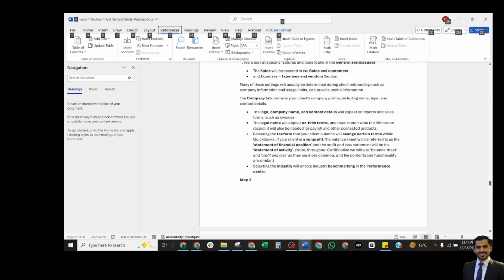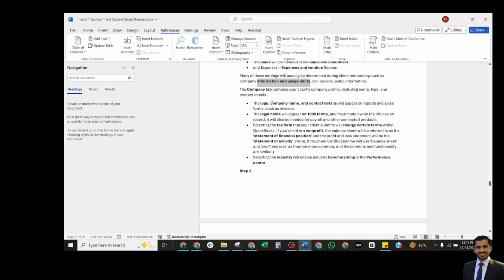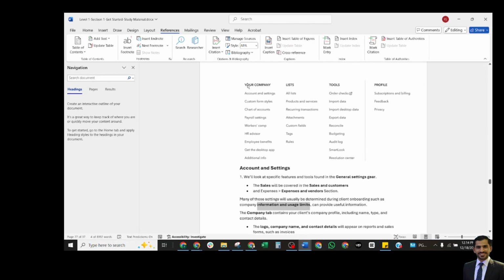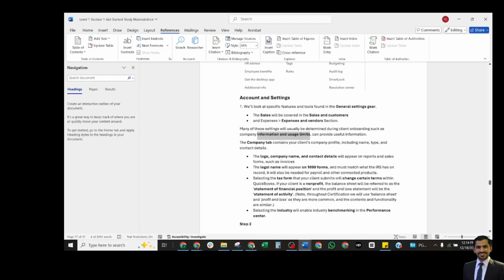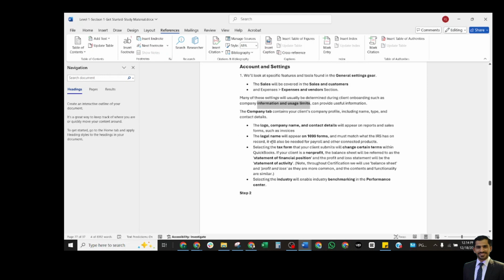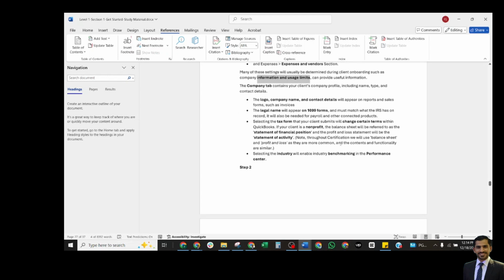Many of these settings will usually be determined during the client's onboarding, such as company information and user limit, and provide useful information here. Now the Company tab. This is your company tab. In the company tab, the logo, company name, and contact details appear on reports, sales forms such as invoices, and the legal name will appear on the 1099 forms for the IRS, as well as on the reports, for payroll and other connected products.